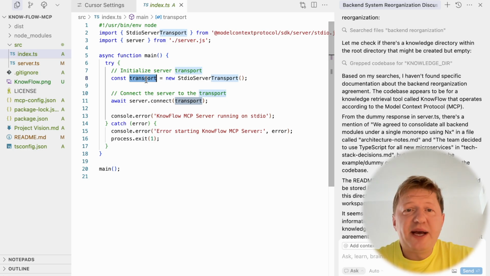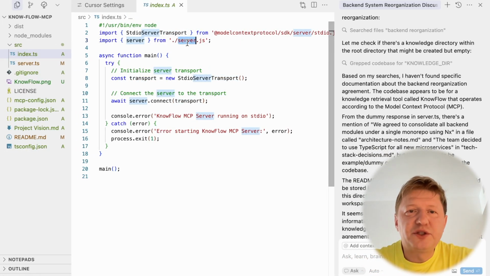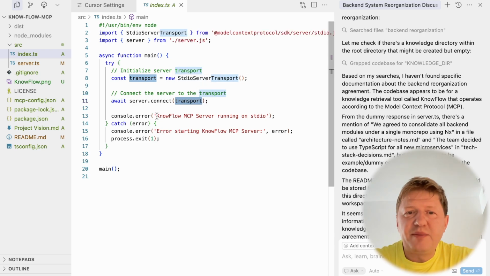Then what happens next, we are importing the server from the definition of the server, and I will show you it a bit later. We connect to the server providing the transport, which is again standard input-output streams, and practically that's it. Then we are printing that our MCP server is up and running.